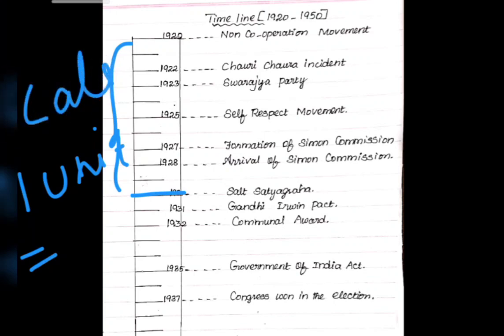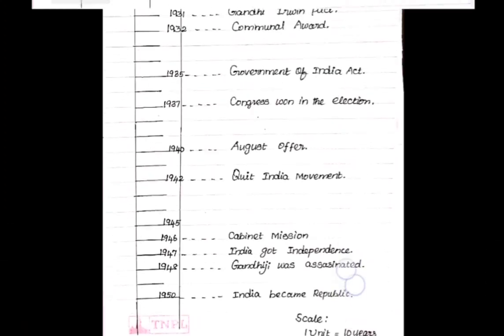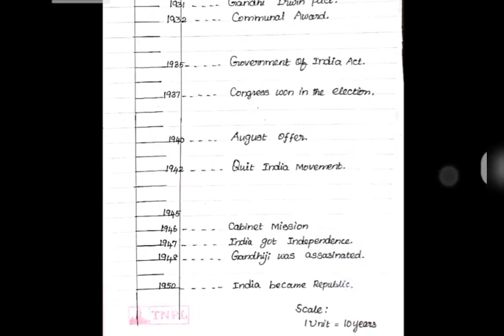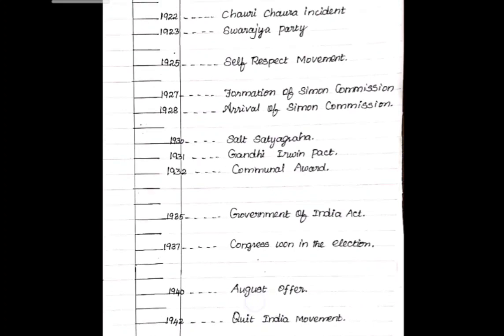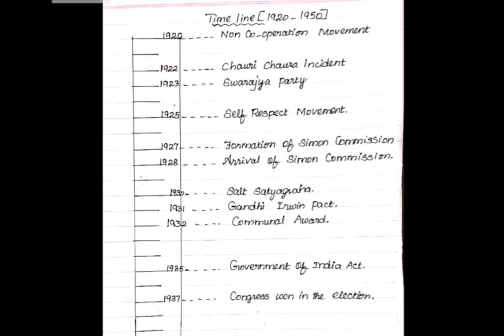Actually, you should not write it here, for your understanding I am telling, children. After the completion of the timeline, in the corner only you have to write the scale: 1 unit is equal to 10 years. 5 years also you can write. How? When you are going to divide into 5 and 5, then 1 unit is equal to 5 years.